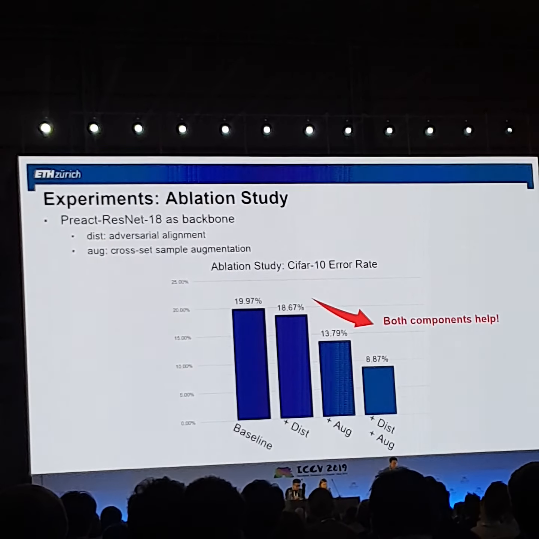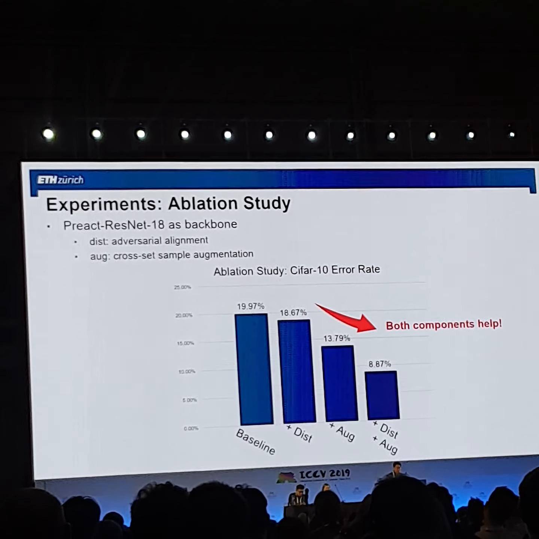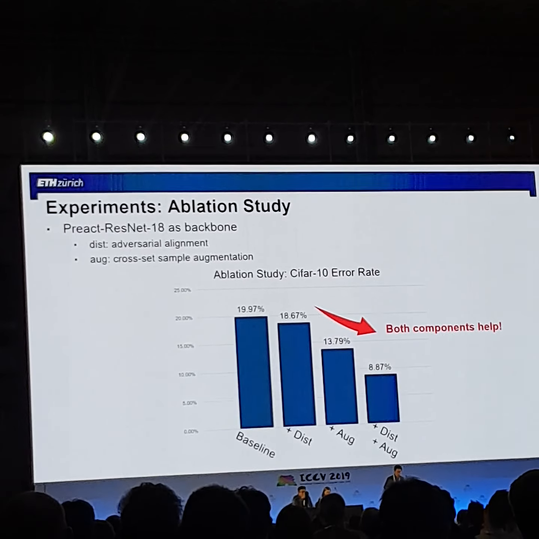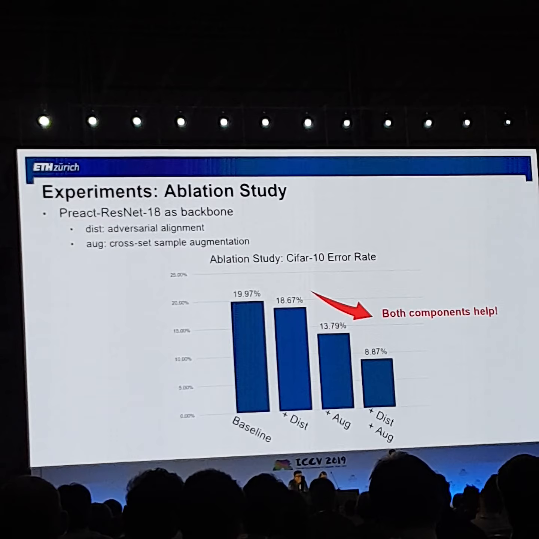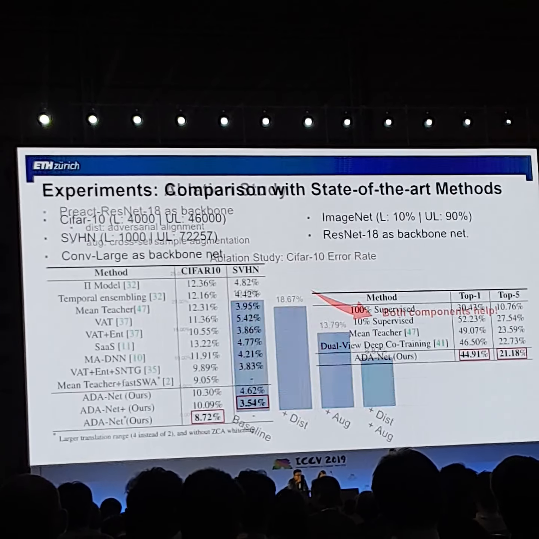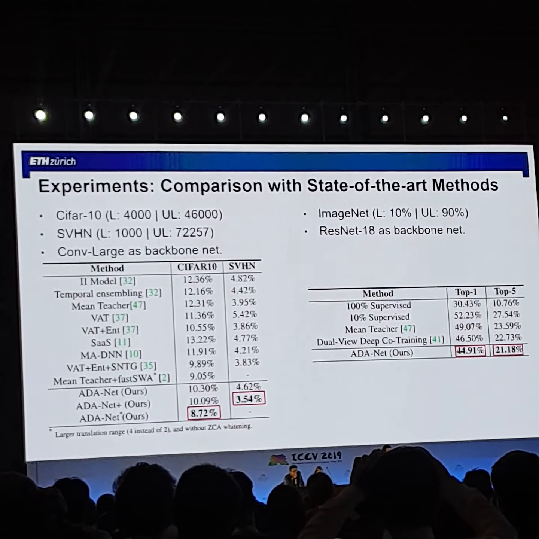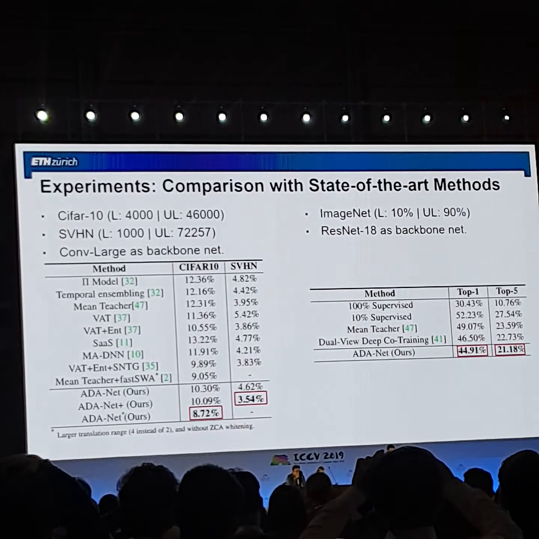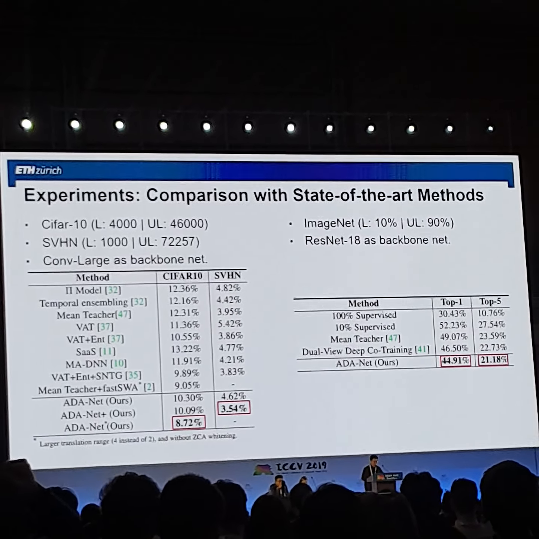We perform an ablation study on CIFAR-10, and we include a baseline which is trained only with labeled data. We observe that both the distribution alignment and cross-set sample augmentation are important for improving performance. We further compare our AdaNet with recently proposed methods on several benchmark datasets. AdaNet achieves state-of-the-art results on CIFAR-10 and SVHN using the conv-large backbone, and also on the large-scale image dataset ImageNet using ResNet-18.